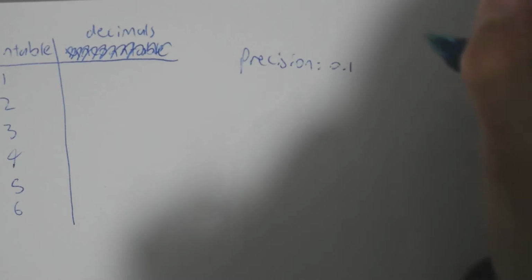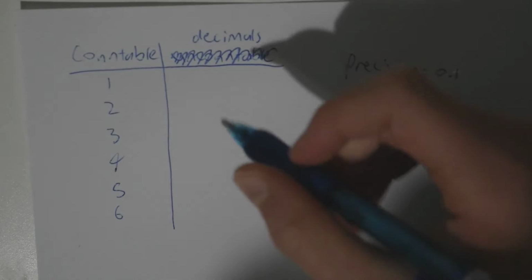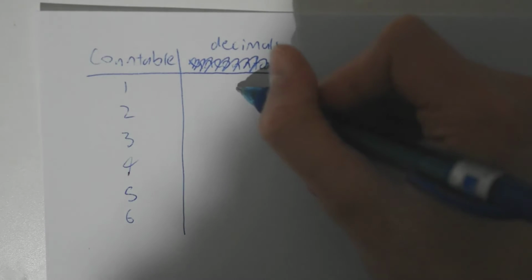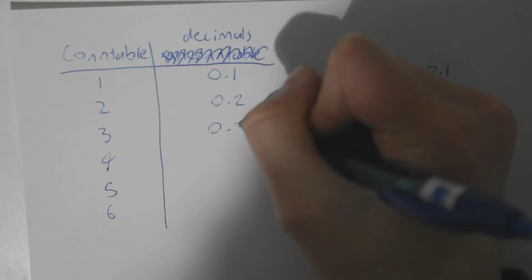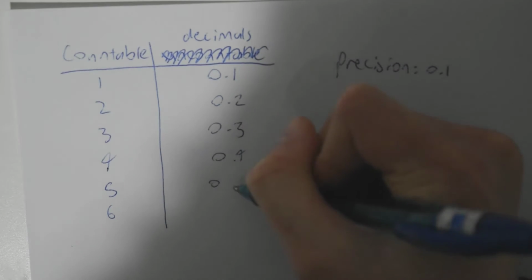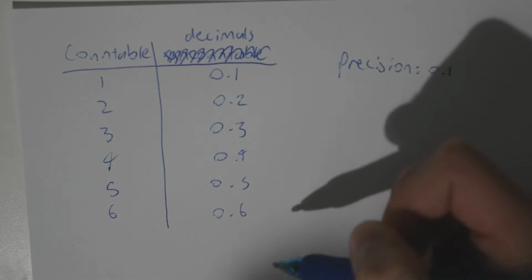is 0.1, that means that we're stepping up by 0.1 each time. So the countable 1 will be assigned to the decimal 0.1, 2 will be 0.2, and so on and so forth up to infinity. This is of course countable. Hopefully you can understand why.